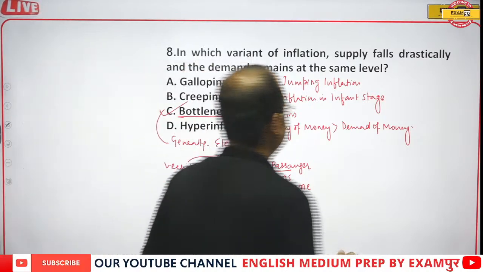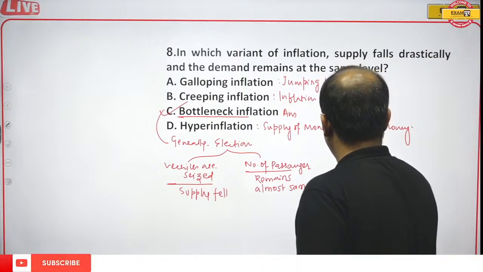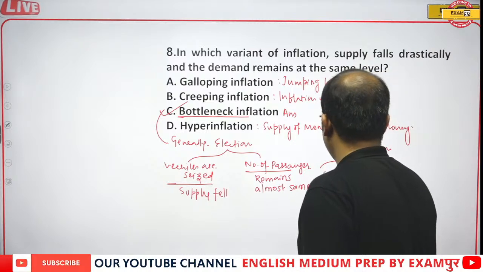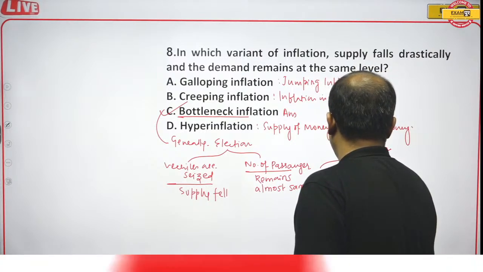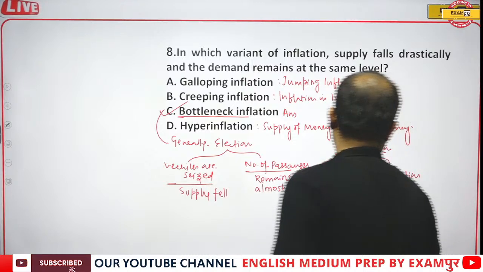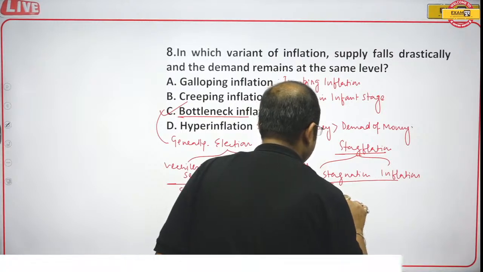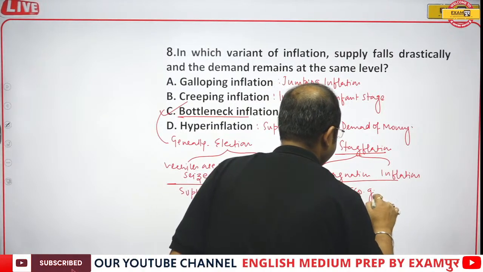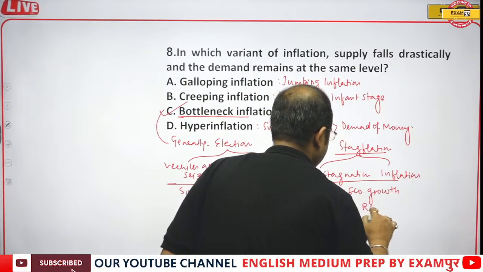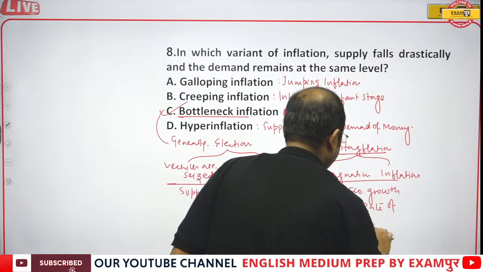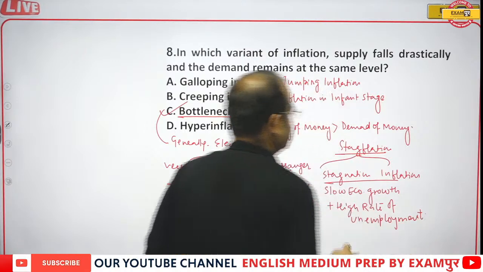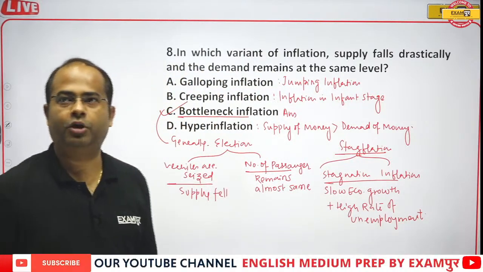Stagflation is stagnation plus inflation. Stagflation: stagnation plus inflation. Slow economic growth with a high rate of unemployment.